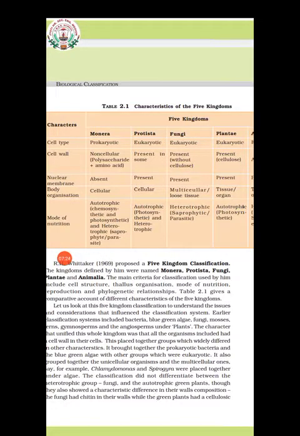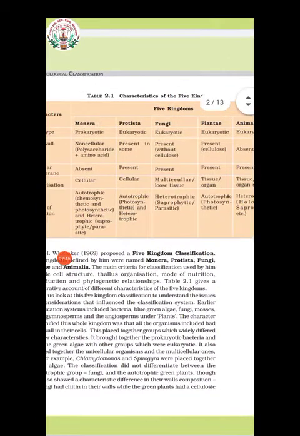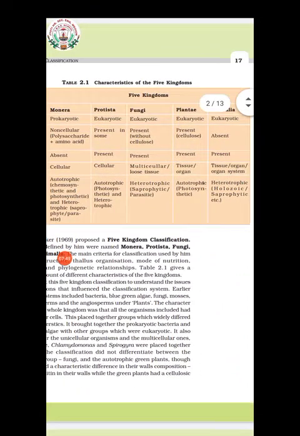Body organization is cellular, and the mode of nutrition can be autotrophic or heterotrophic. The next kingdom is kingdom Fungi. The organisms are eukaryotic, and the cell wall is present, but it is different from the plant's cell wall.